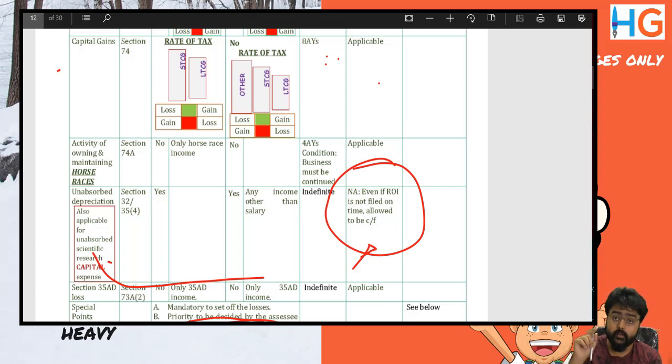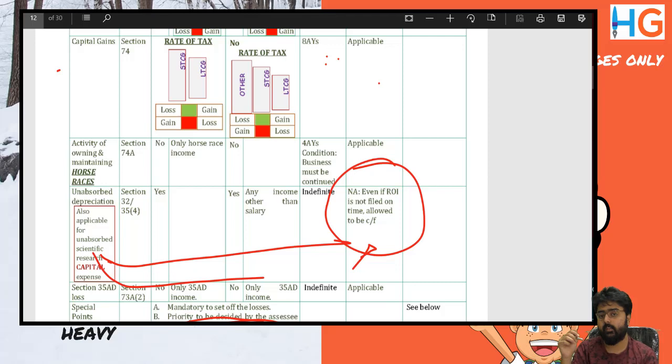So in a belated return, you may have heard in your offices that during the audit season you have to file the return of the assessee within time if the assessee has a loss. If the assessee does not file the return of income on time, he cannot carry forward losses. But two losses can be carried forward. First, house property loss. Second, unabsorbed depreciation and unabsorbed scientific research capital expense.